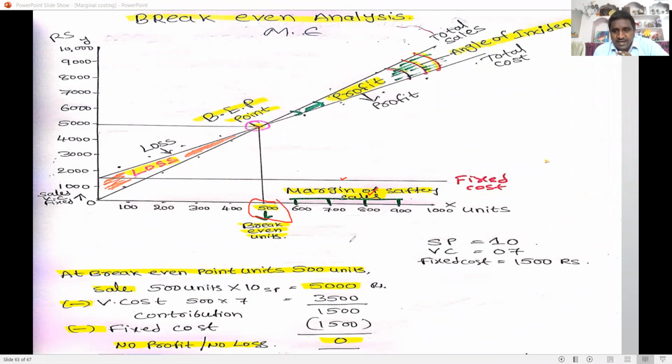Units are taken on the x-axis, and rupees for sales, variable cost, and fixed cost are taken on the y-axis. As per the formula, 500 units is the break-even point.